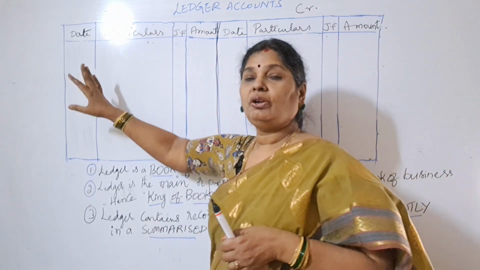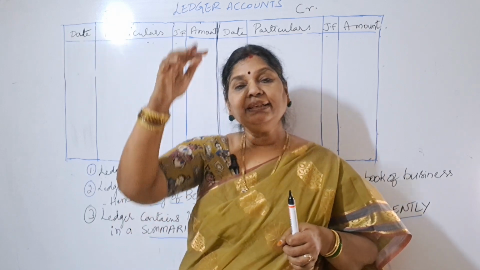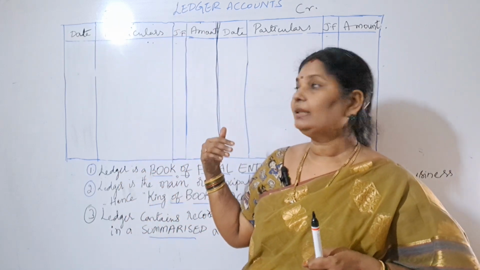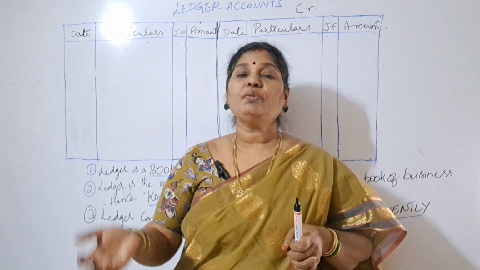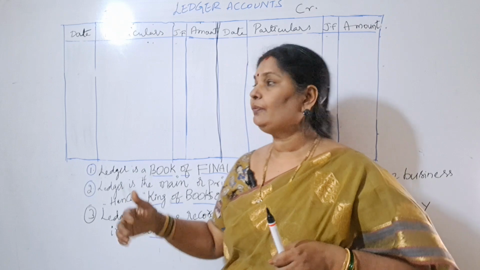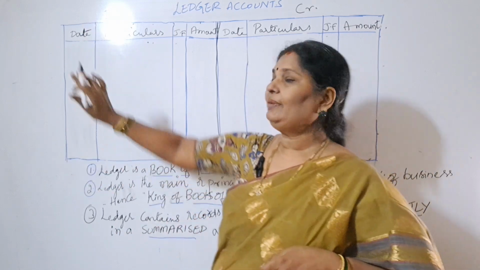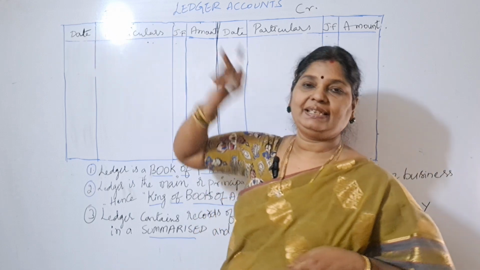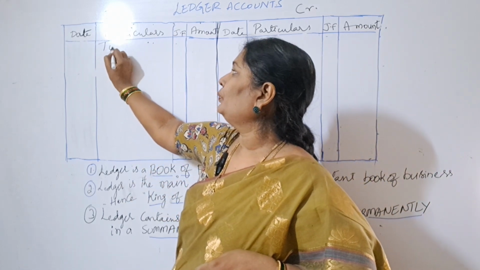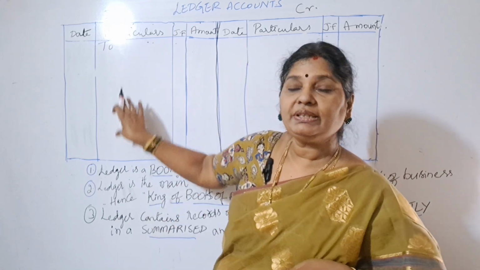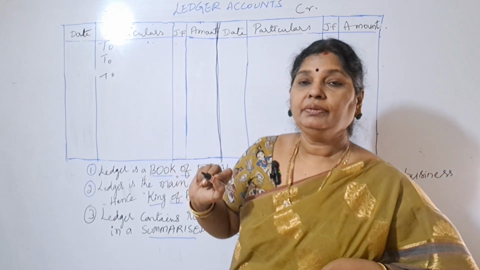Each side will have 4 columns. What are those 4 columns? First we will write date. Date we will write in order. Say, for example, our books are opening on 1st April 2024. So 1st April, 2nd April, 3rd April, 4th April, like that we have to post into our ledger. Next, particulars. On the debit side, we should start with 'To', whatever we write on the debit side, we should start with 'To', 'To', 'To', like that, right?